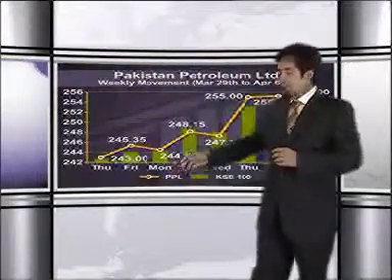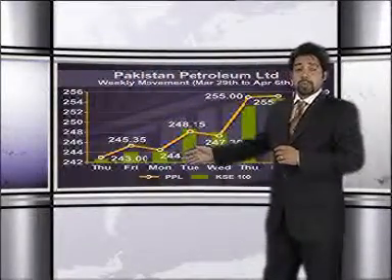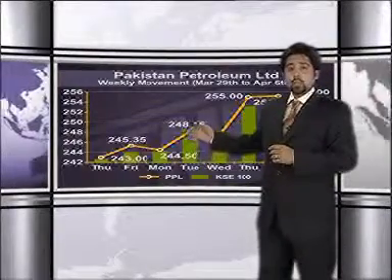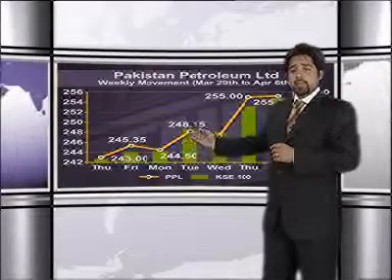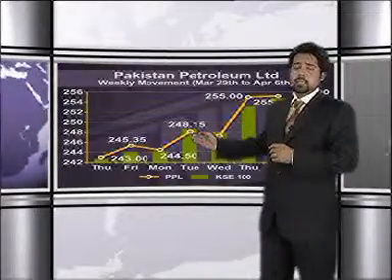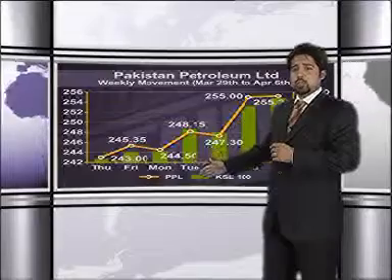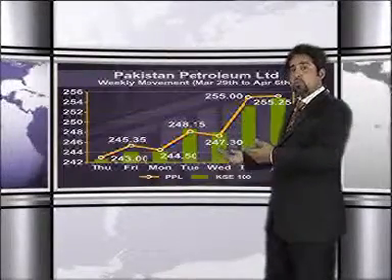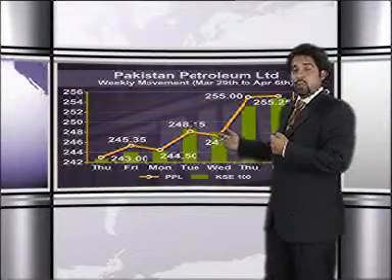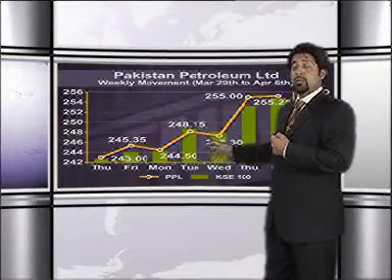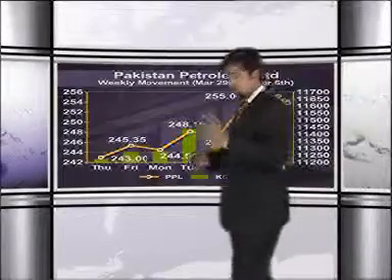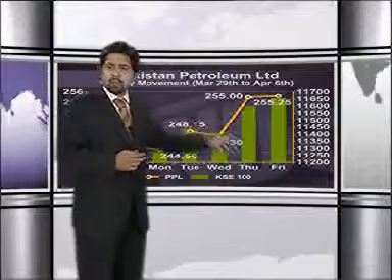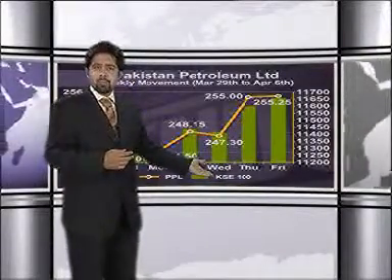Looking at the week, from the beginning of this week on the 29th of March 2007, 319 rupees and 60 paise was the close price for POL. From there we did see 320 rupees and 65 paise coming in on Friday. Volumes were very much on the lower side, but on Tuesday, when the market also rose up, 323 was another weekly high at that particular point, with good volumes coming up. From there, this whole week has also been good buying season, with slight profit taking coming in at 319 rupees and 75 paise on Wednesday.